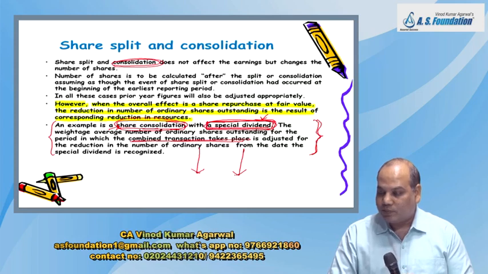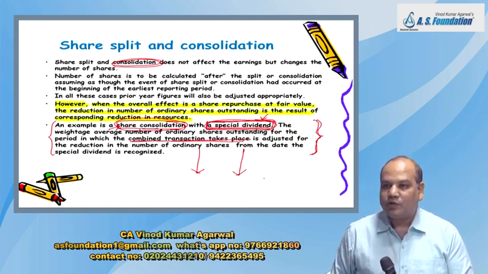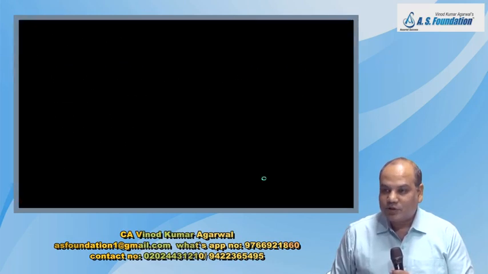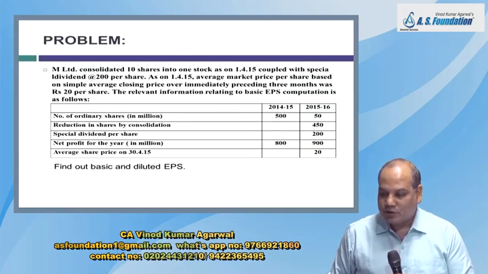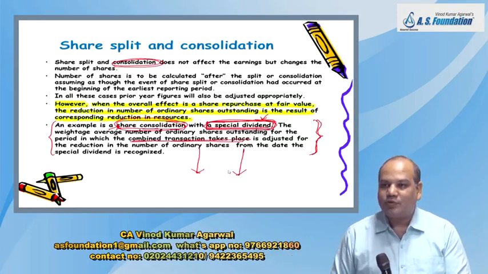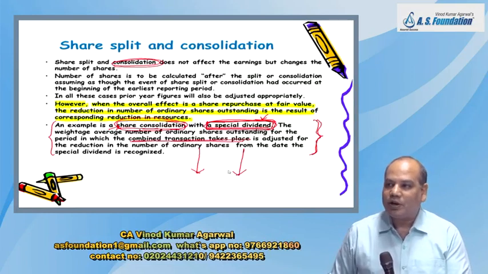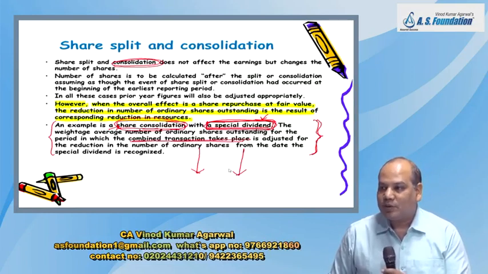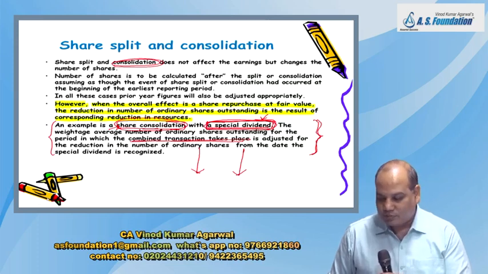So when there is a buyback, do we make an adjustment to the previous year figure? No. In this case also, since it is similar to a buyback, even though there is a consolidation of shares, the previous year data need not be restated. Very good.